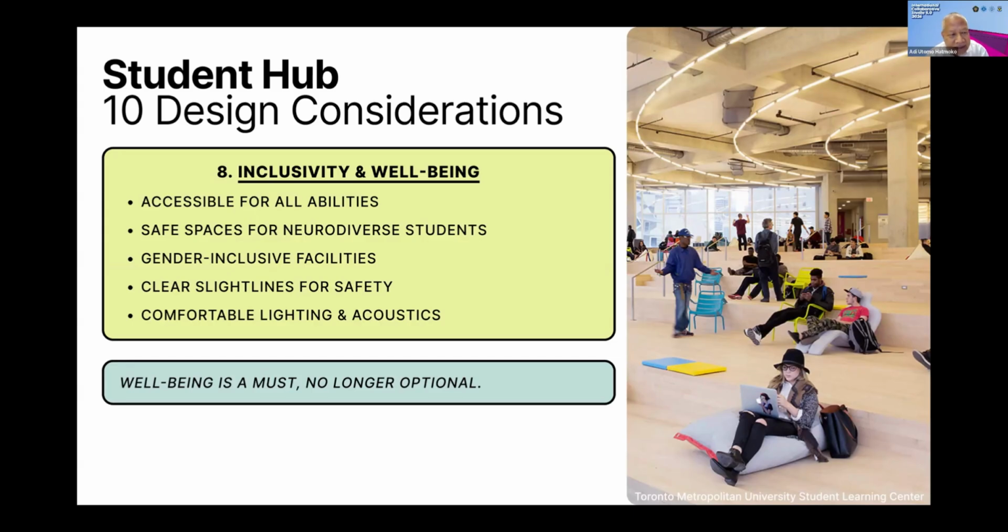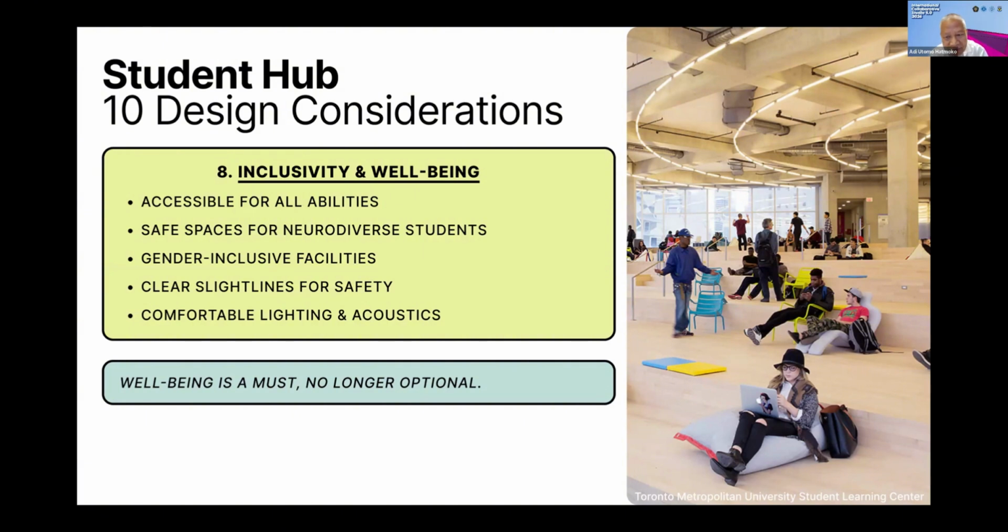It should have safe spaces for neurodiverse students. It also should have gender inclusive facilities, not only for male and female, but maybe also people in between.